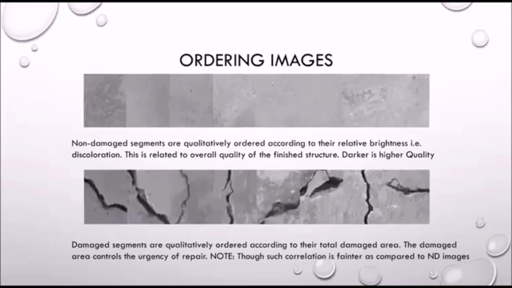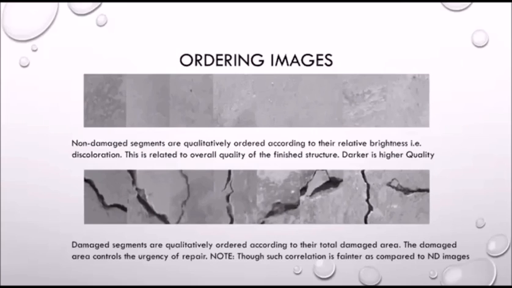But the brightness is related to the discoloration of the concrete. A less bright image, that is a darker image, is an example of concrete with higher quality or higher strength, and is expected to have a longer lifespan. Similarly, concrete which has a more whitish color is of less quality, or it has been used for some time and has less service life remaining.